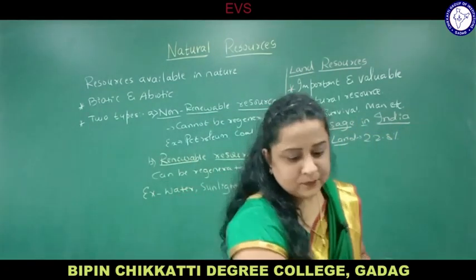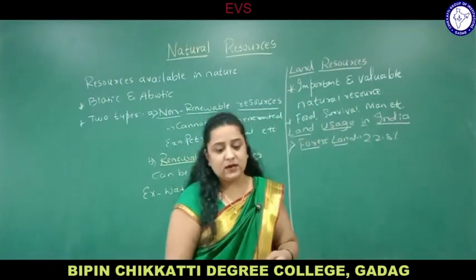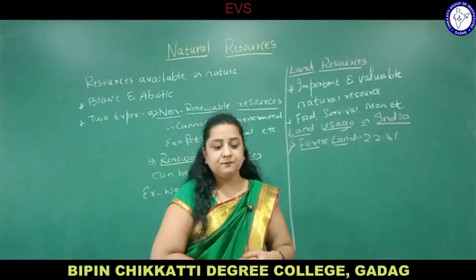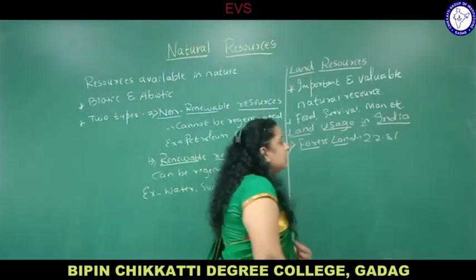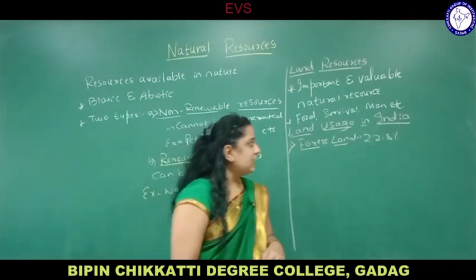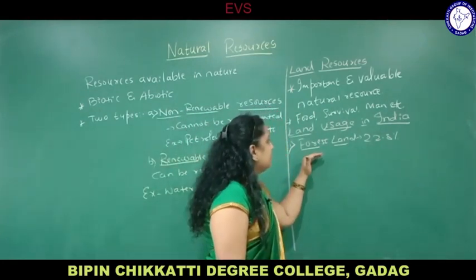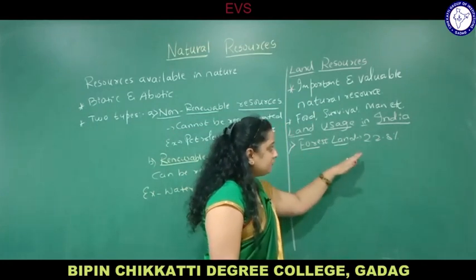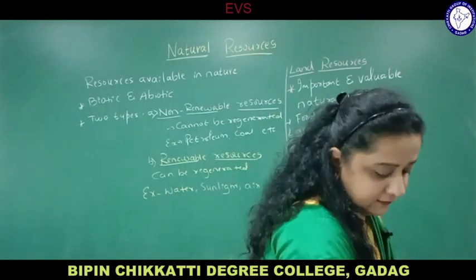So 22.8% is covered by forest land. Places like Andaman and Nicobar, Lakshadweep, Jammu and Kashmir, Tripura, and Nagaland have dense forest. How much percent of India is under forest land? 22.8%.